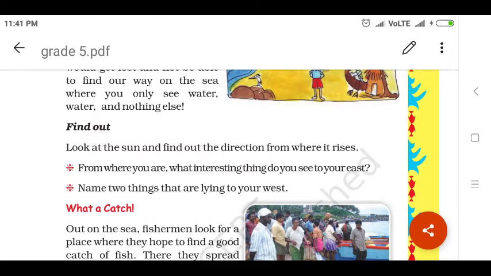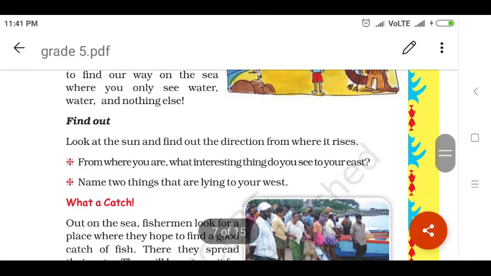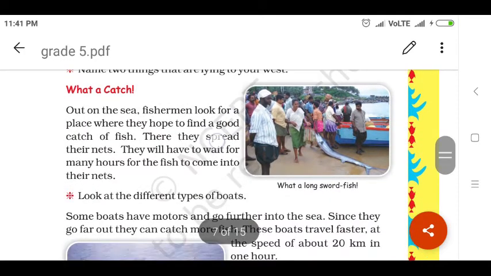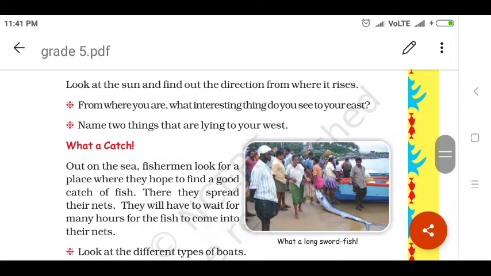From where you are, what interesting thing do you see to your east? And next question, name two things that are lying to your west. See, these questions you have to take as homework. Think and write in your own words. Please sit outside and see the sun and you can write the answer for this question in your own words. Okay, only 2 lines is enough. This is the homework you have to write and you have to send to me.